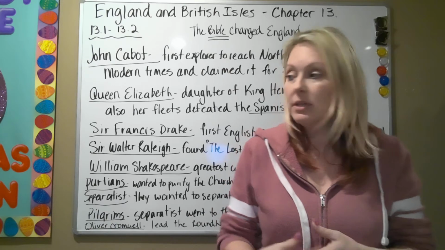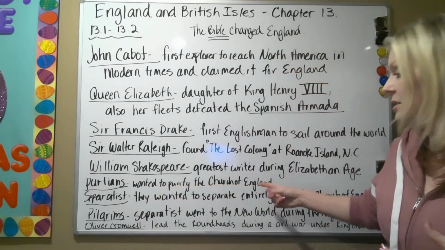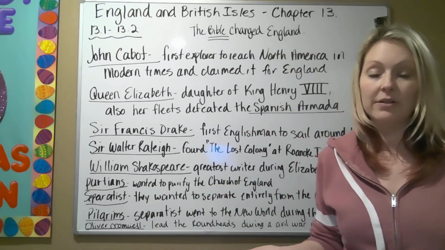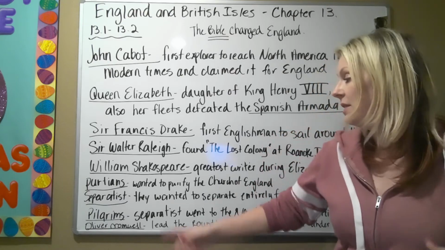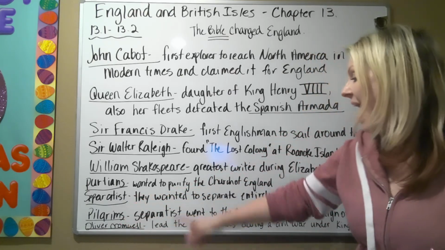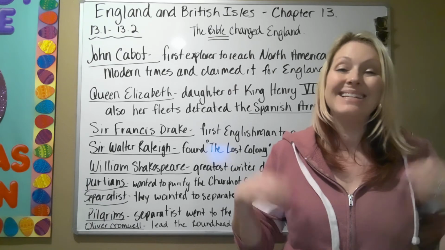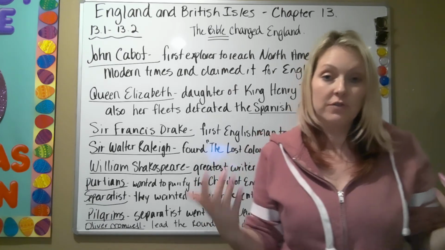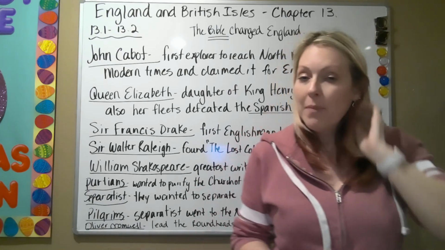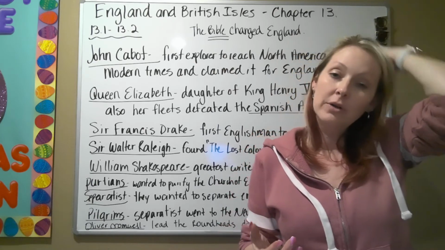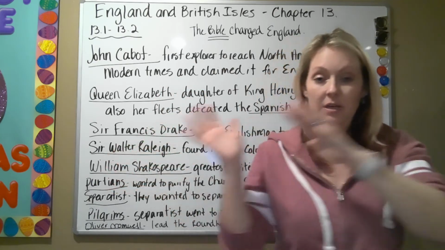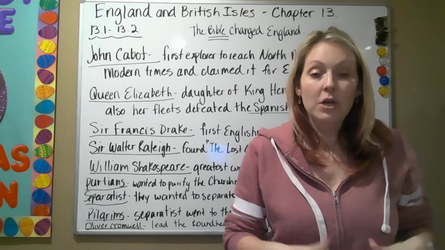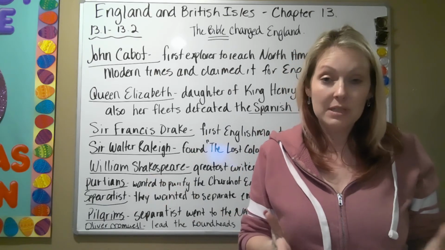So you have the Puritans, and they wanted to purify the Church of England. But then you had another group called the Separatists, okay? And they wanted to separate entirely from the Church of England. Okay. Now, if you remember this from last year when we were learning about how they were leaving England and coming over and how America started, you would know that that was when the Separatists came over.